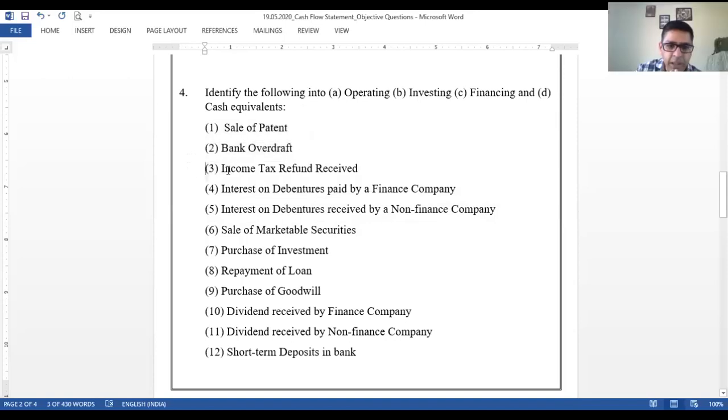Income tax refund received. Operating, that's correct. क्योंकि income tax operating में आता है तो refund has to be an operating only. Interest on debentures paid by a finance company. Operating. Yes, interest is paid by a finance company, so operating. Interest on debentures received by a non-finance company. Investing, that's good. Sale of marketable securities.